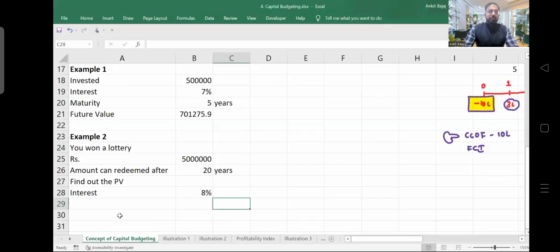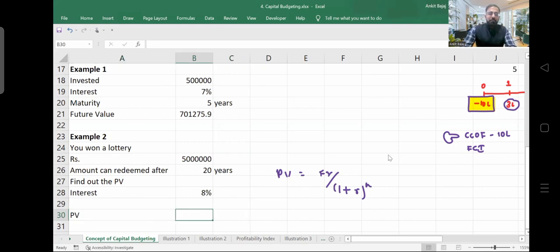If you see here, how can we calculate the present value? We have to use a formula. What is going to be the formula? Just the reverse formula we have to use, the reverse of the formula which we have used for future value. For present value, we will be using the reverse formula, that is future value divided by 1 plus R raised to the power n. Now, the future value is 50 lakh, divided by 1 plus R, R is 8%, then raised to the power 20.